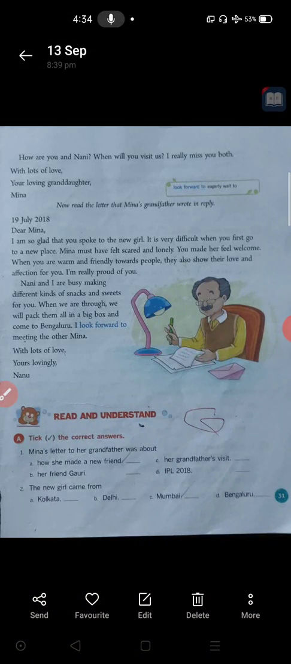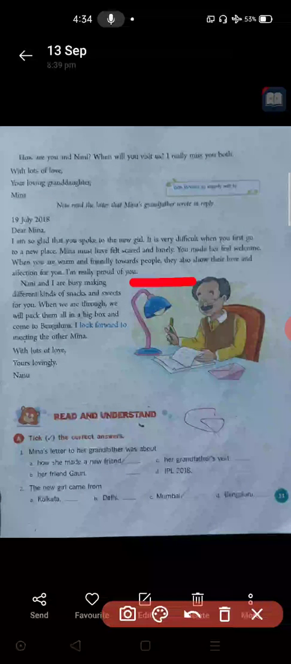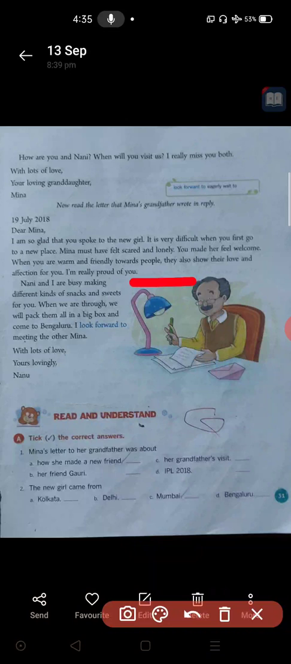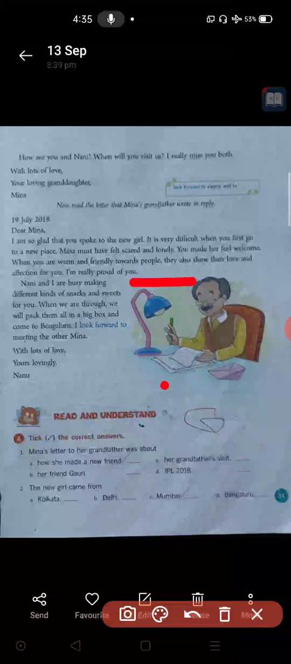So always keep it in your mind that we should show warmth and friendliness towards people, whoever they may be. It may be your classmates, or your relatives, or your family members. We should have warmness and friendliness toward those people. If you are very friendly and warm with them, then surely they will show their love and affection for you. Definitely, they will also be very happy.